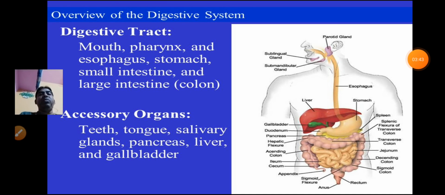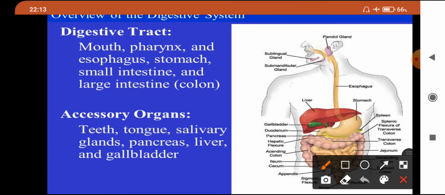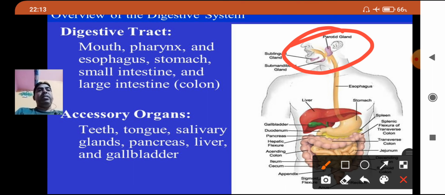Now we are going to study the different organ systems which have some related organs, like the digestive system. Digestive system is an organ system. Organs related to it are the mouth part, the buccal cavity we call it, and the esophagus, okay, this is a pipe, the food pipe.